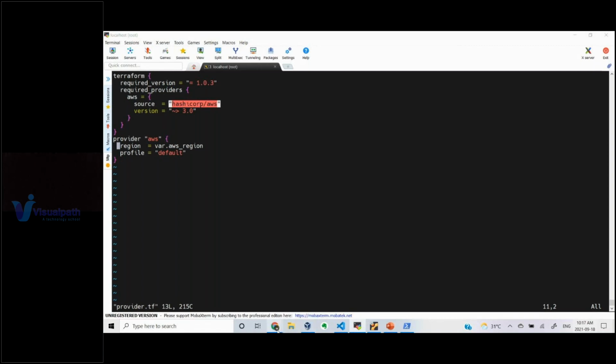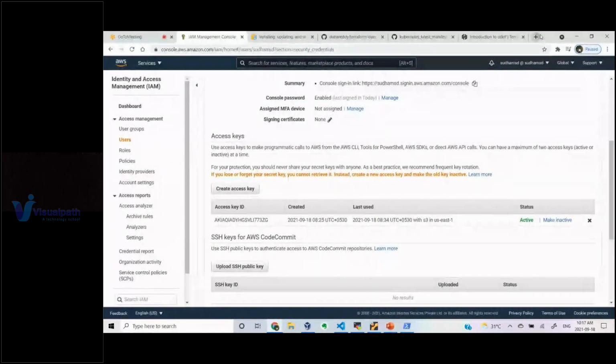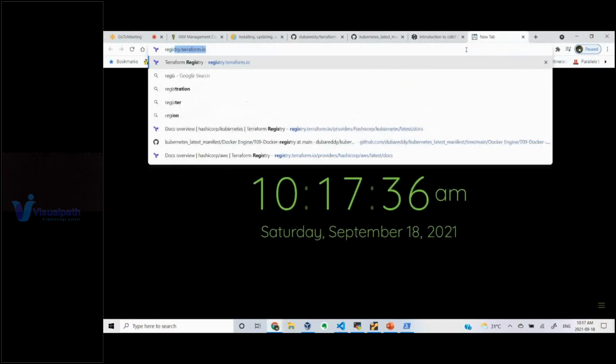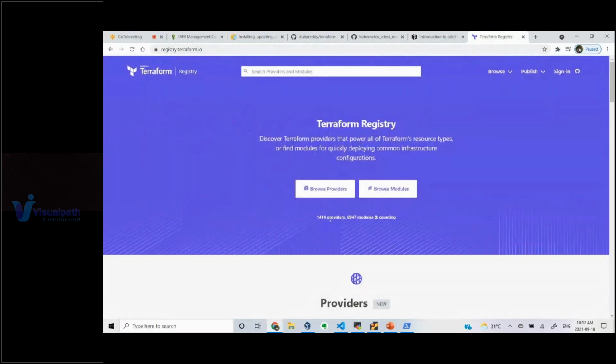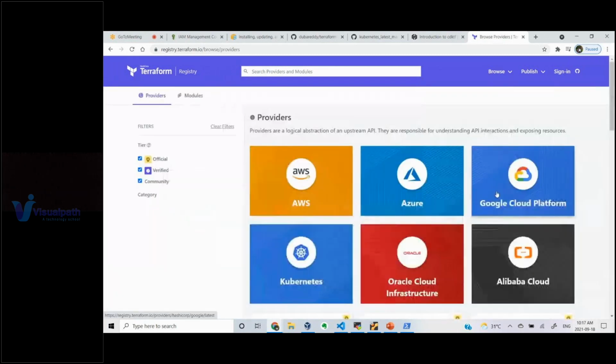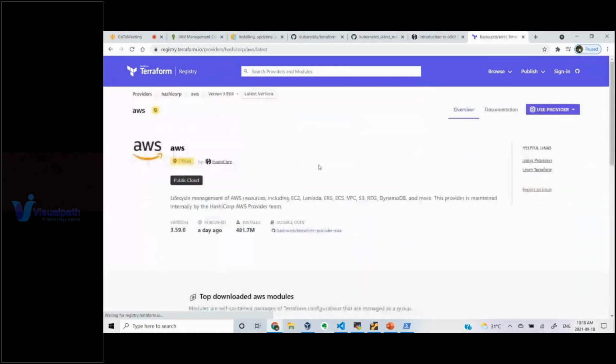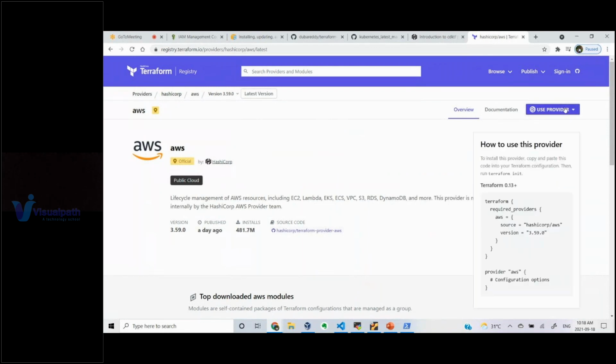If you go to this cloud, registry.terraform.io, you can see Terraform is developed to interact with 1414 providers and 6947 modules as of now, and development is still continuing. If you want to see the providers, you can go to browse providers and you can see AWS here as well. If you want to use this AWS provider, you can use this one.